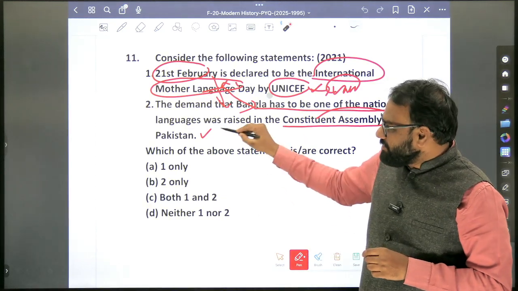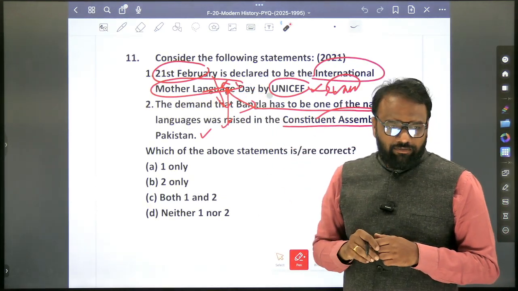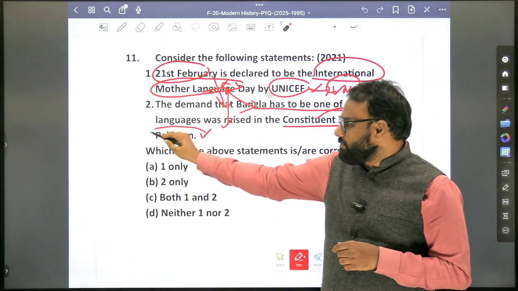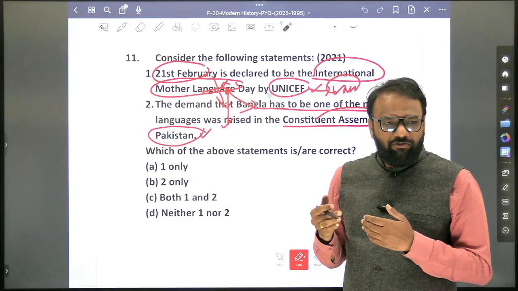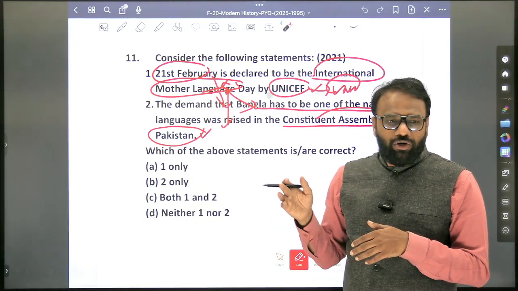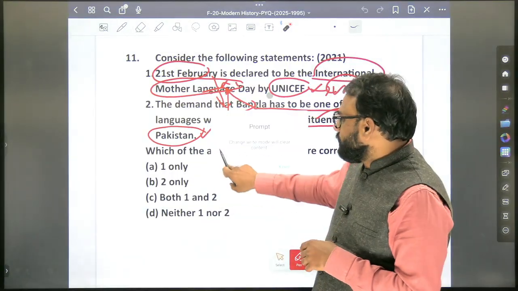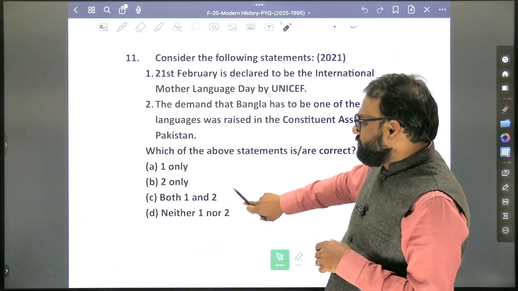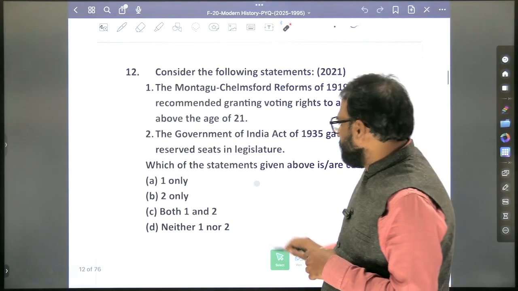So the struggle which took place in Pakistan is associated with what? International Mother Language Day. Okay. So here Pakistan means before 1971. It was East Pakistan and West Pakistan. After the 1971 Bangladesh Liberation War, East Pakistan became Bangladesh. So sometimes such questions, if you do not have any idea, they may go wrong.